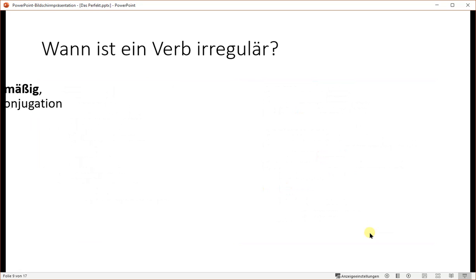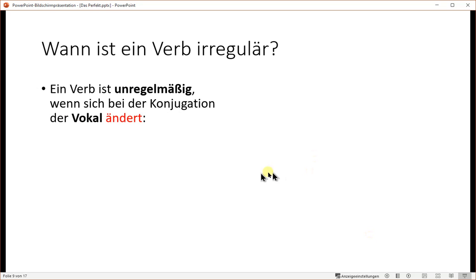When is a verb irregular? A verb is irregular when during conjugation there's a change in vowel. For example, essen, aß, hat gegessen. Essen, present, has letter E, aß, Präteritum, has vowel a, and in the Partizip 2 it's an e again. So there's a vowel change on its way, and therefore it ends on en.